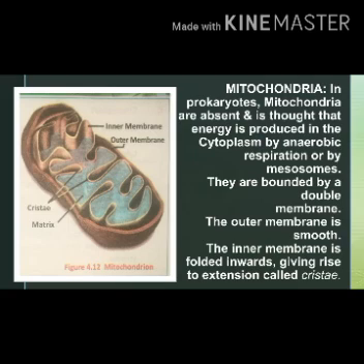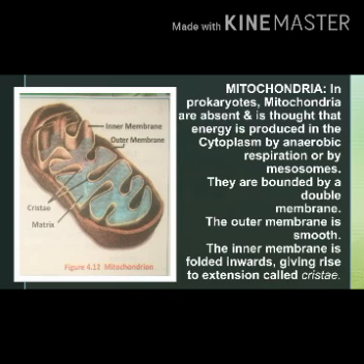Mitochondria are found in eukaryotic cells or in eukaryotic organisms and they are bounded by double membranes, means mitochondria have two membranes, the outer membrane and the inner membrane. The outer membrane is smooth and the inner membrane is folded inwards giving rise to extensions with a larger surface area which are called cristae. These cristae increase the surface area on which processes like respiration take place.